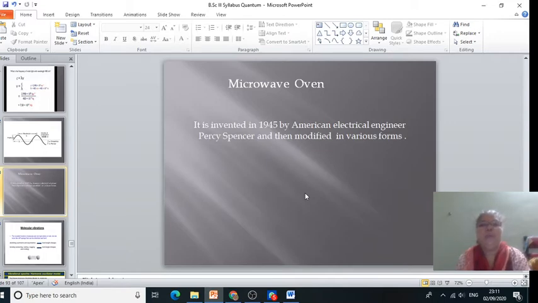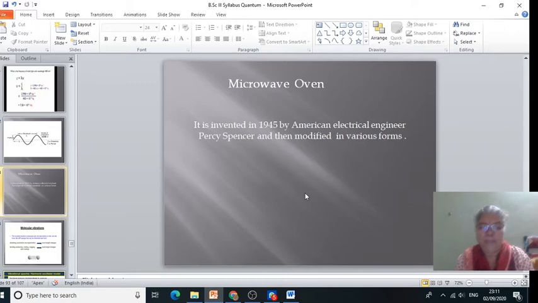You are very well aware of the function and construction of a microwave oven. Here, the food is heated by passing microwave radiation through it. It contains a device, a magnetron, which produces microwaves for equal heating from all directions.